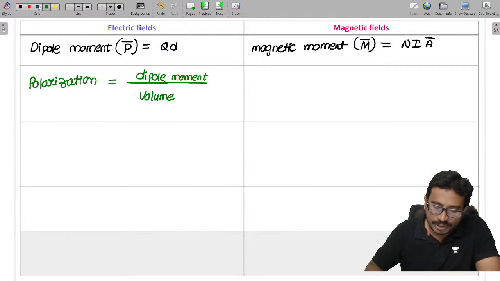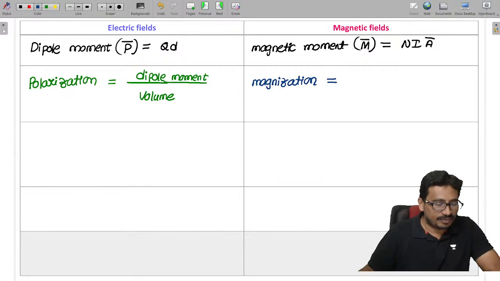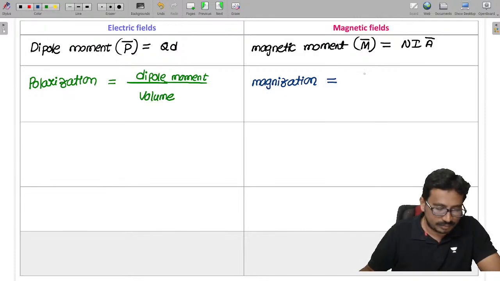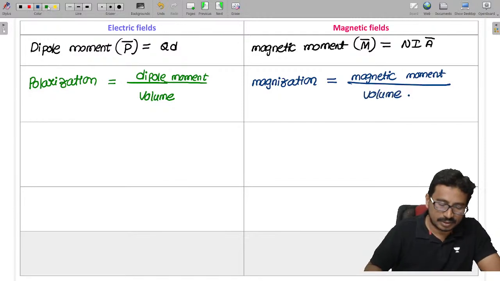Corresponding to this, in the magnetic field we have magnetization, which is given as magnetic moment per volume.